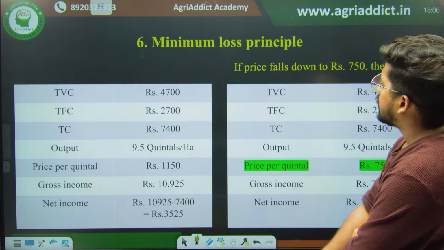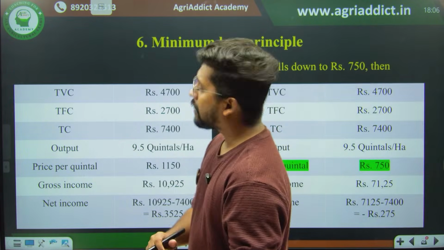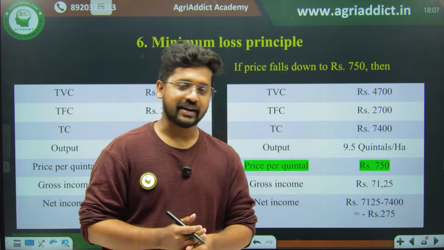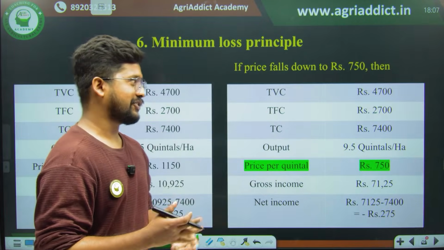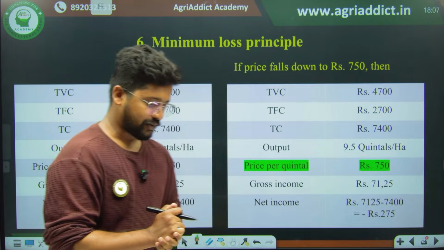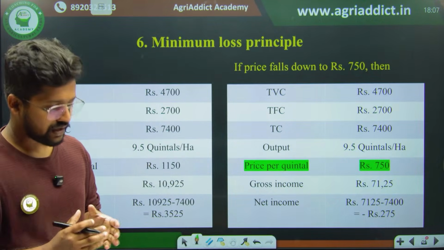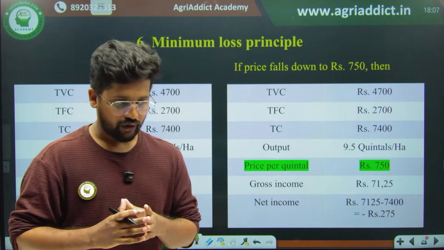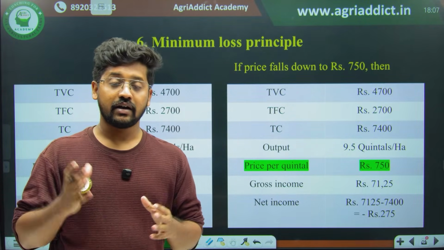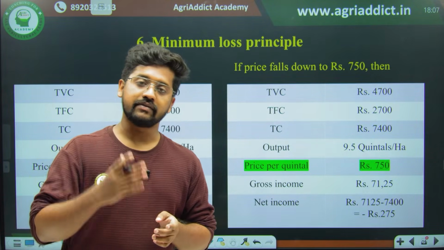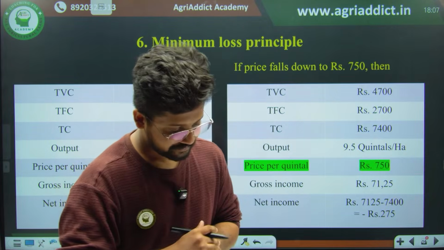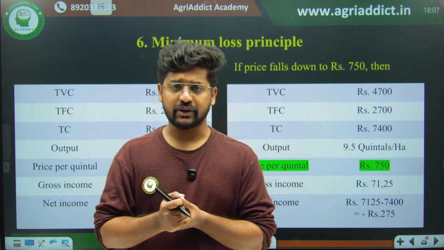Yes. Coming to another thing called the minimum loss principle. This is also actually a theoretical, a philosophical principle, I would say. So before going to that, I want you to recollect the cost concepts that we have already studied when we studied the basic ideas of microeconomics.